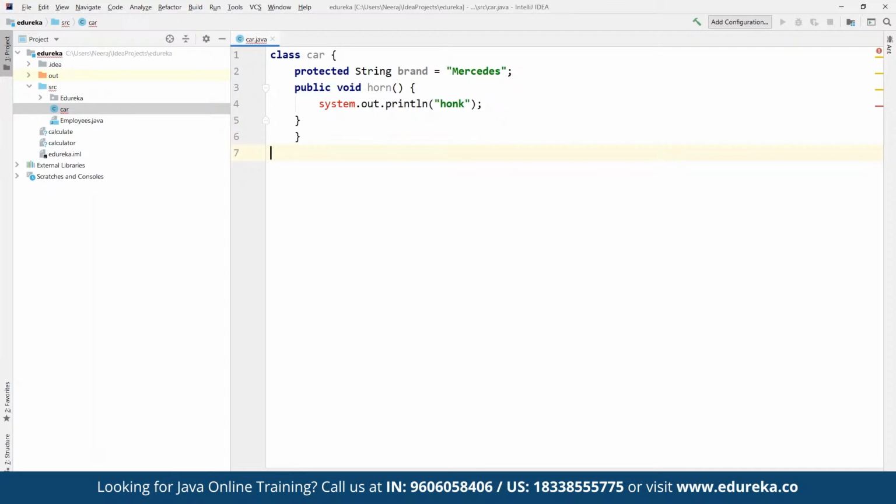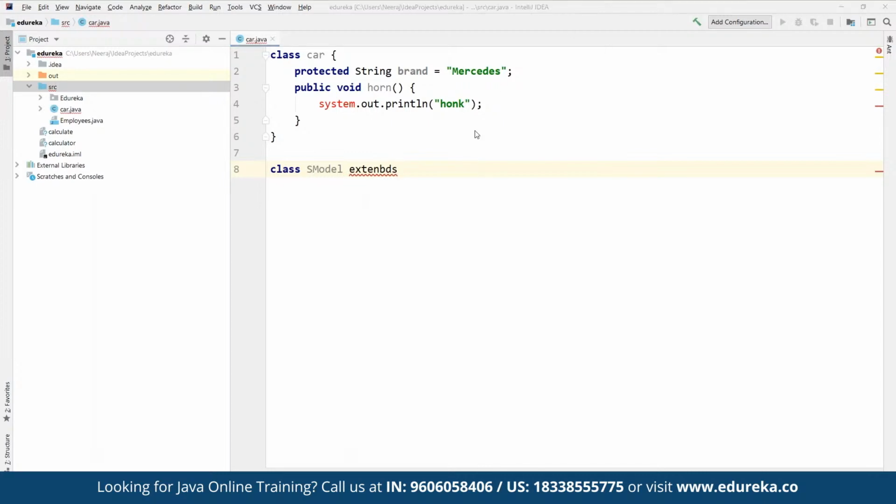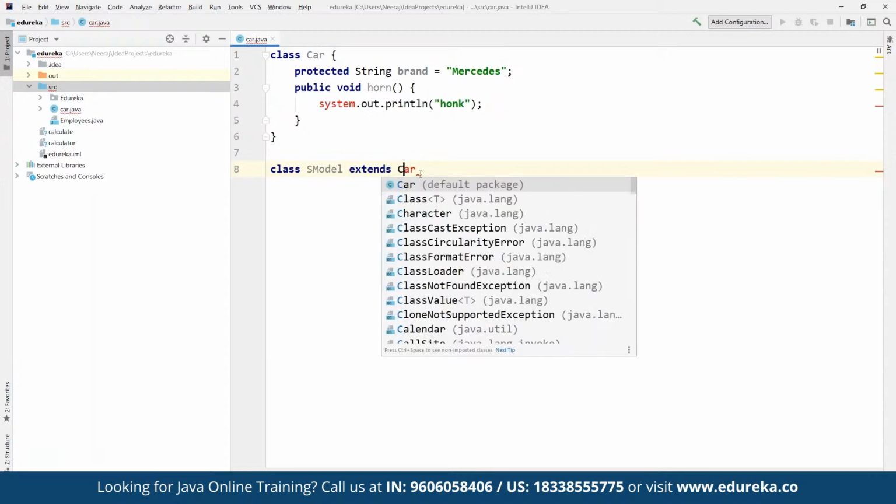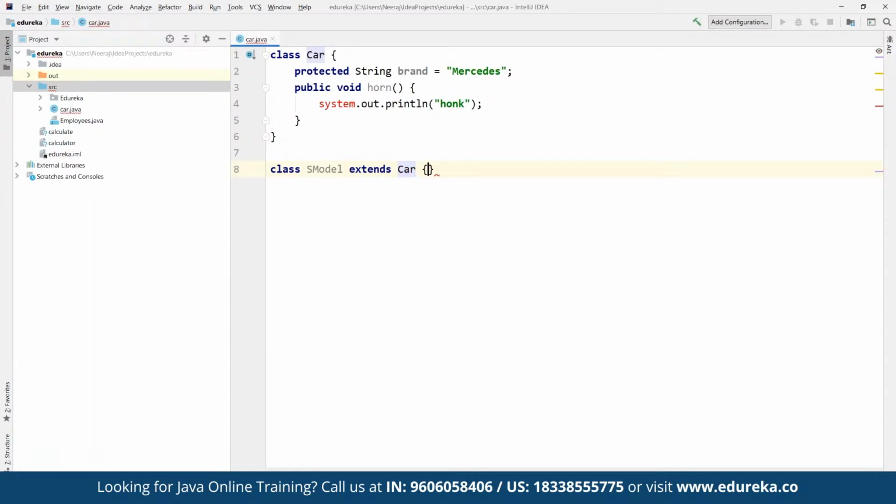So now we can create another class here. Let's say we define a class for an S model. Suppose here we define a class with the name S model itself. Now we want this one to inherit the properties, so we can define extends. Whenever we are trying to inherit something here, we define extends, and then we define which class it is going to extend. This is going to extend the class defined as Car itself. Let's capitalize this one. So it is going to inherit the class defined as Car.